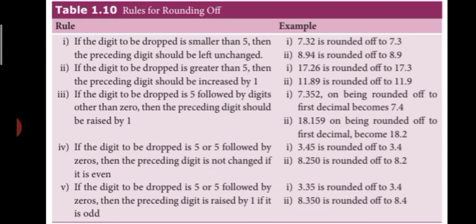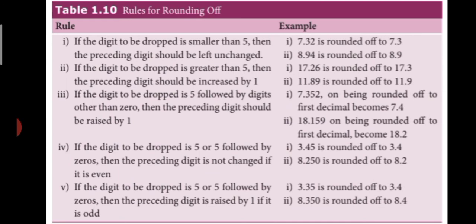And example 2, 18.159 on being rounded off to the first decimal becomes 18.2. And then the fourth rule is, if the digit to be dropped is 5 or 5 followed by zeros, then the preceding digit is not changed if it is even. 3.45 is rounded off to 3.4 and 8.250 is rounded off to 8.2.